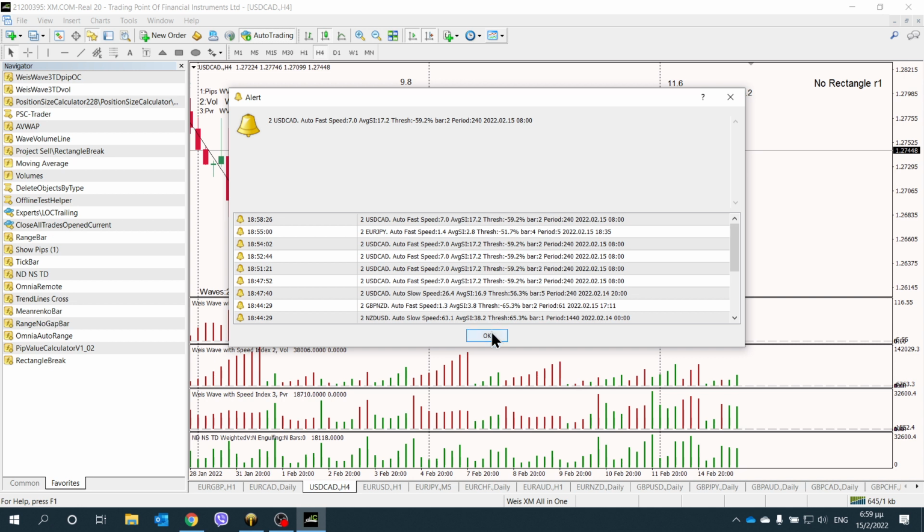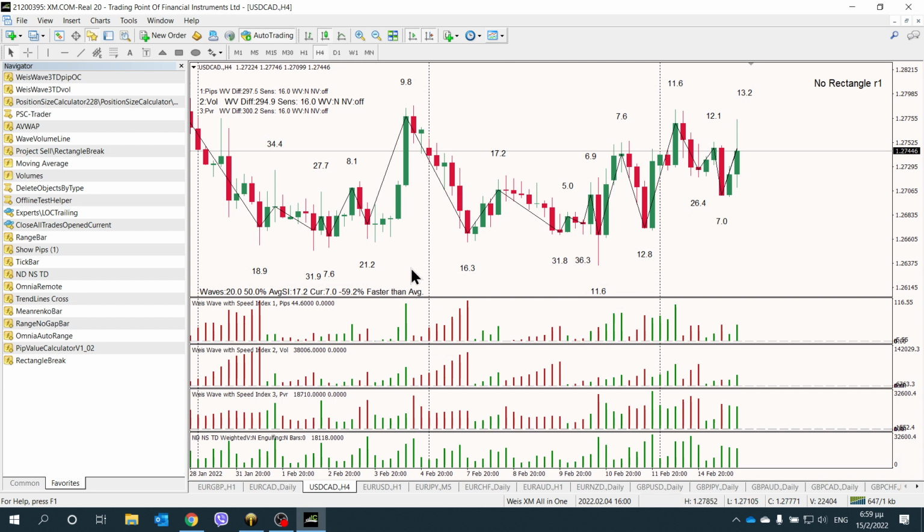Another most important thing is that you can see here on your display, on the bottom left corner of the price chart, that you have set up this indicator to check back 20 waves with a threshold of 50%. Currently with this setup, your average speed index is at 17.2, while your current speed index is at 7, and it's this one.